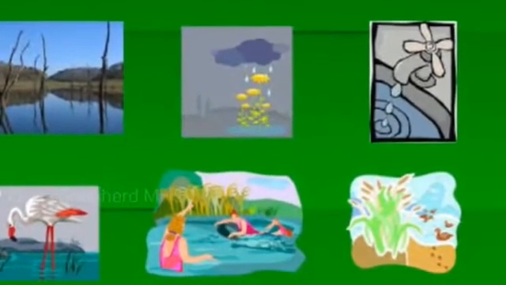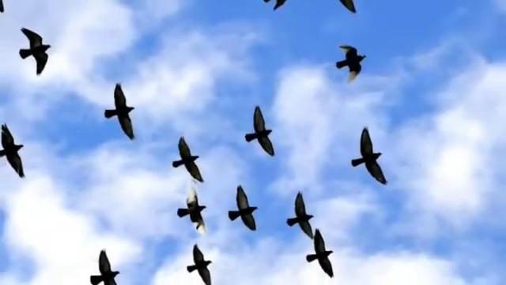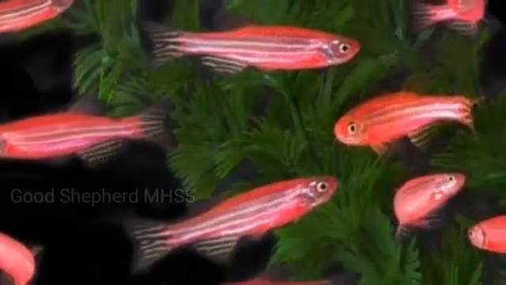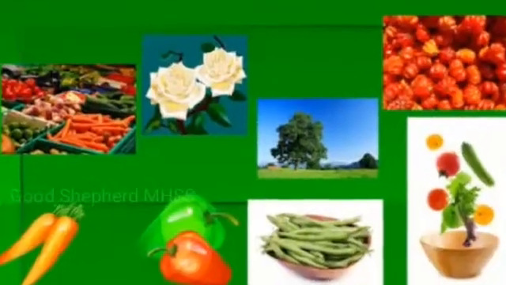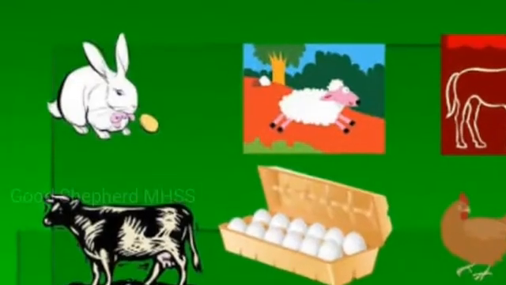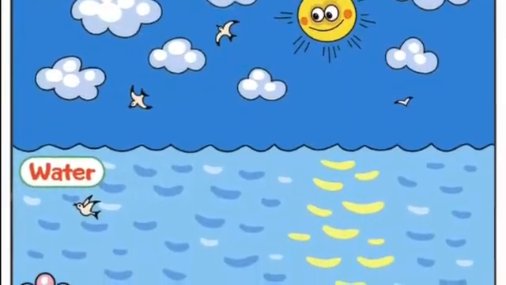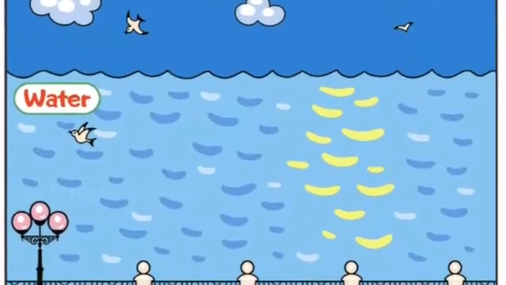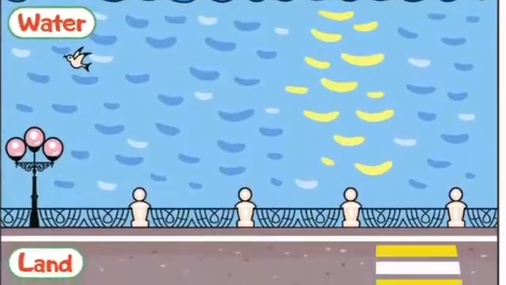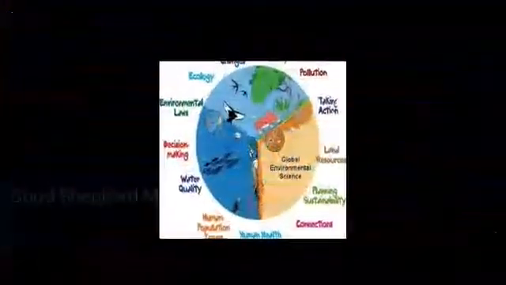We find different living things on land, in water, and in air. We see flying birds in the air, fish in the water, plants and animals on land. The land, water, air, and the living things in them are together called our environment.